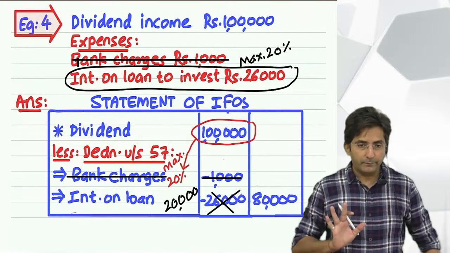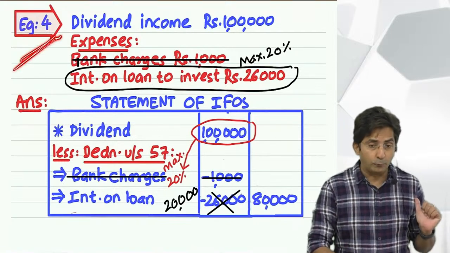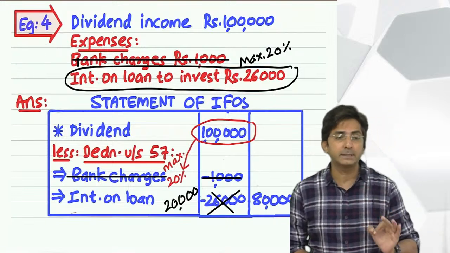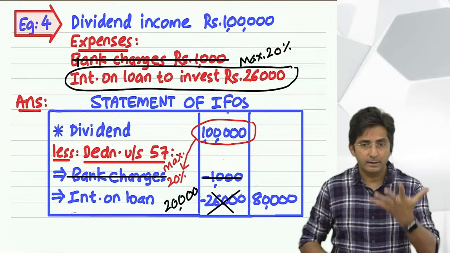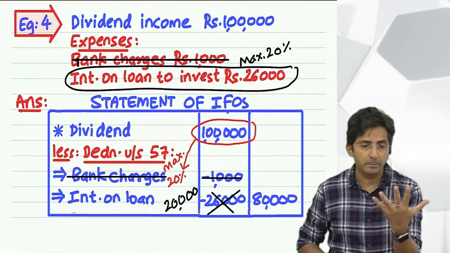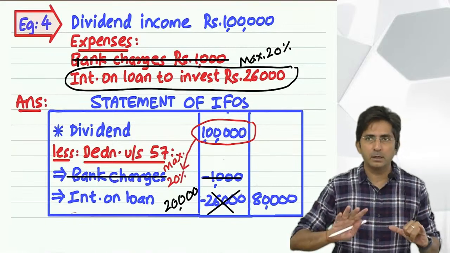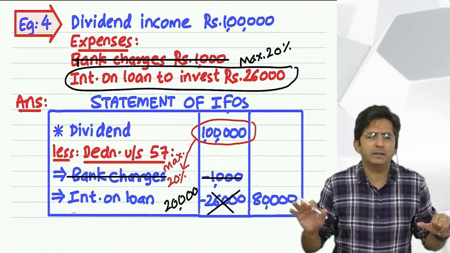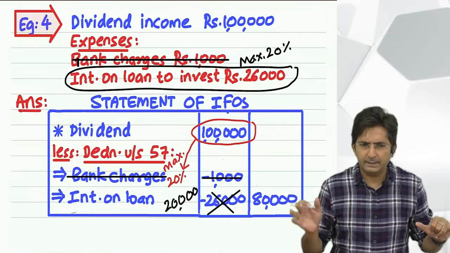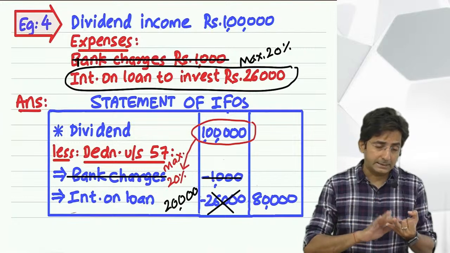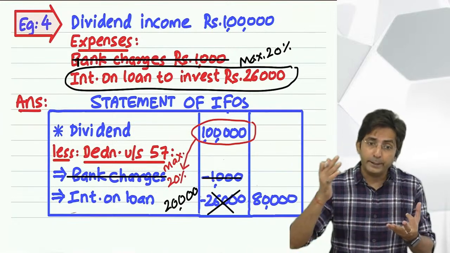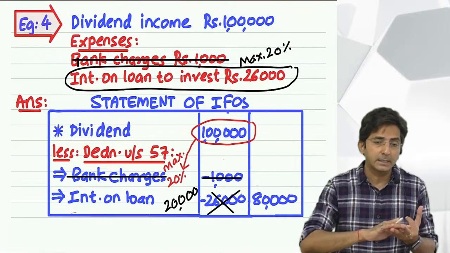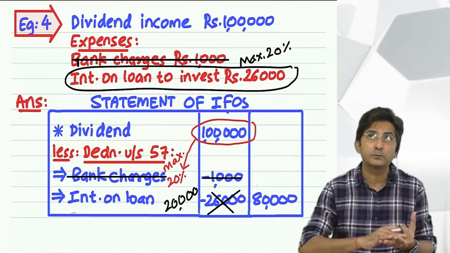So this was about dividend income. So see, this is example 4. At the beginning, what did I say? In the theory of deduction under section 57, there are 5 points you have to remember. The first point was a general point: any taxable income you find, deduct the related expense. Exempt income, ignore the expense. Winnings also, ignore the expense. Winnings don't come from hard work or expertise, they come from luck.